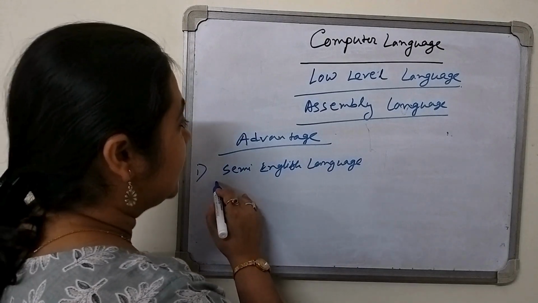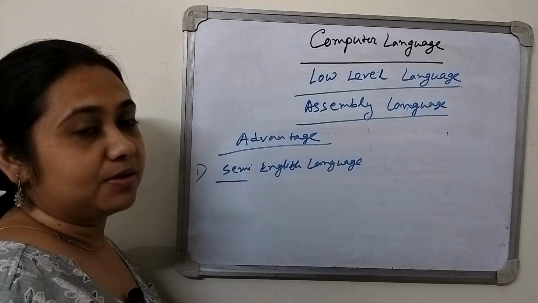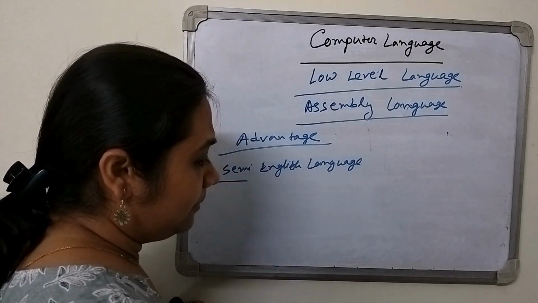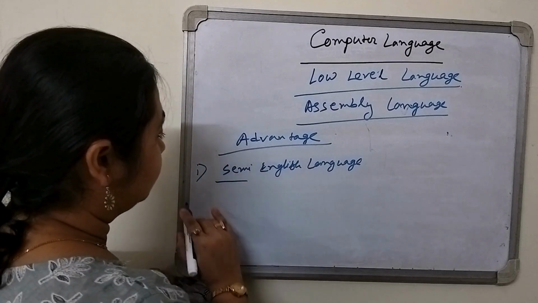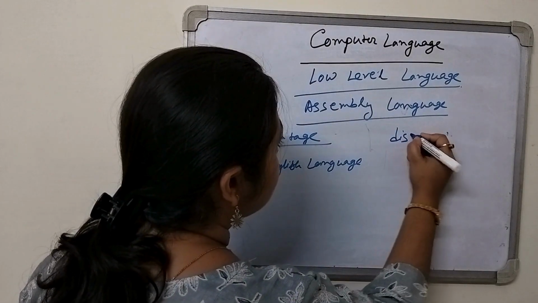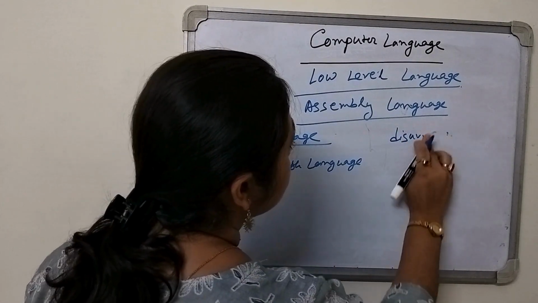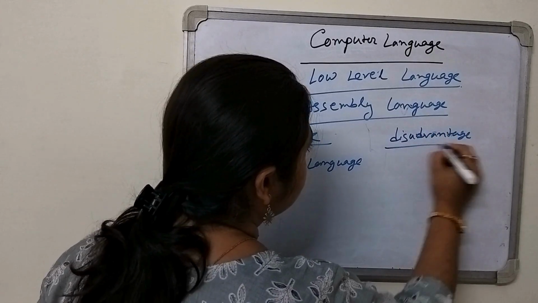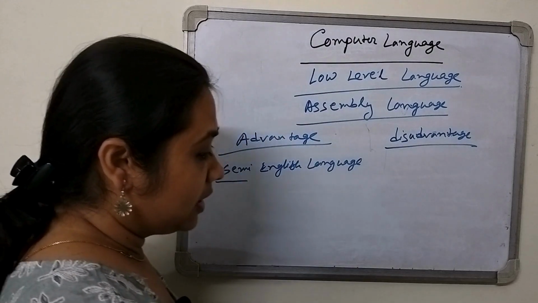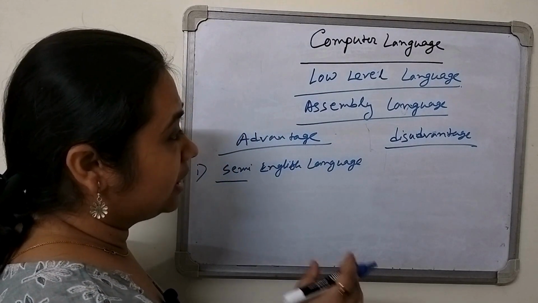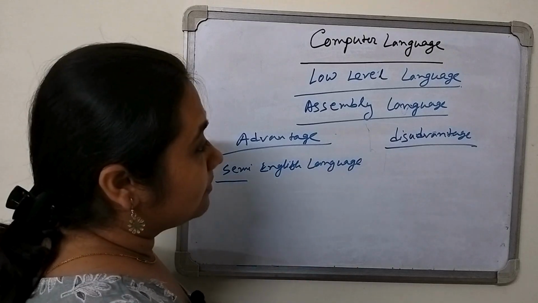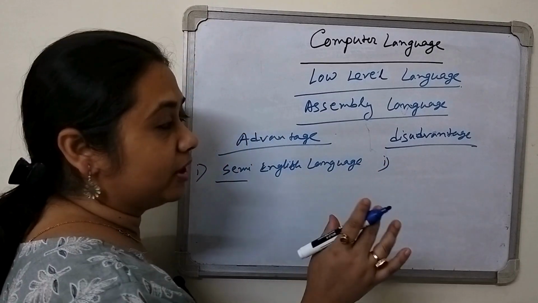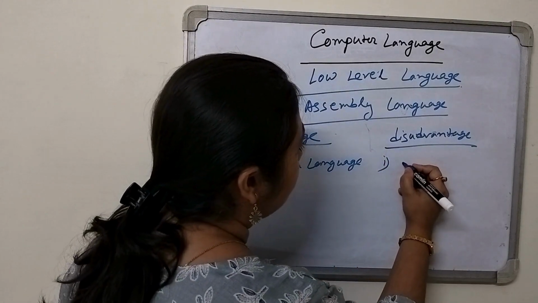We are using a semi-English language, with mnemonics to represent the memory location. This is the advantage. And what is the disadvantage? The disadvantage is that all the codes are identified numerically, so whatever code or rules we write, we have to remember the mnemonics.